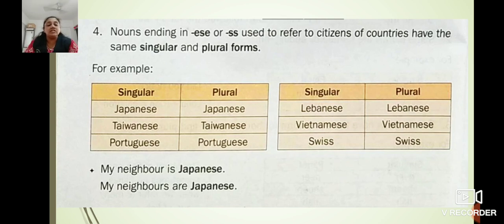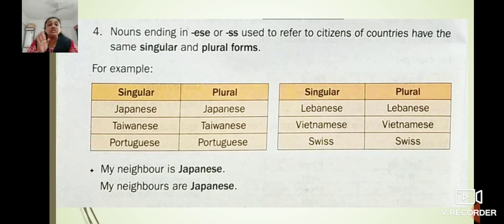See here in the sentence it is given so that you can understand better. My neighbor is Japanese. My neighbors are Japanese. Children, in these both sentences, my neighbor is singular.